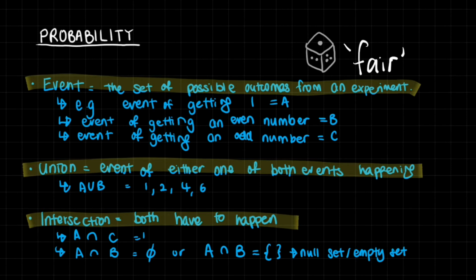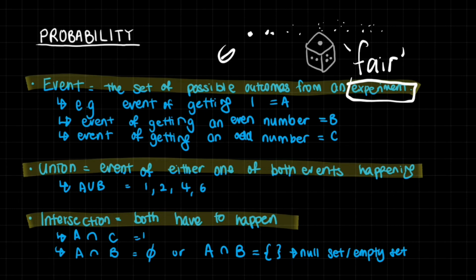Now, the event is basically the set of possible outcomes from an experiment. What we talk about in an experiment is we're basically just carrying out some action that has more than one possible outcome. For instance, if you throw the dice, this actually has 6 possible outcomes. You could get 1, 2, 3, 4, 5, or 6. So throwing a fair dice is an experiment, because you can get all of these different outcomes.